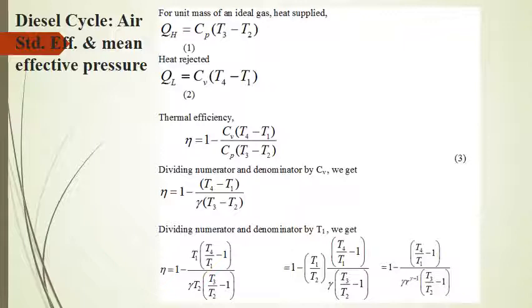Now for the constant volume heat rejection, the amount of heat rejected is Cv dT, that is Cv into T4 minus T1. Thermal efficiency, which is equal to 1 minus QL upon QH, is shown by equation 3. Now dividing numerator and denominator by Cv, what we get is shown on the slide. Now dividing numerator and denominator by T1, we get the expression as shown in equation number 4.